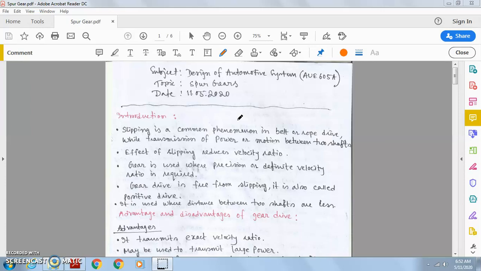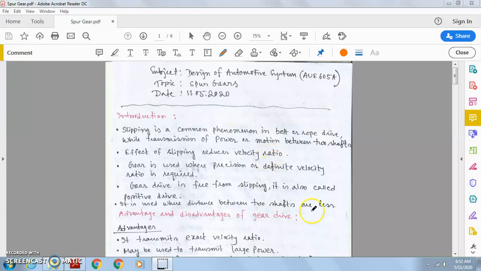In your curriculum, the design of automotive system, I shall start with a new chapter, that is gear. Among several gears, you have a few gears in your syllabus. Spur gear is one of them. So first of all, let us go through the very introductory part of gear.